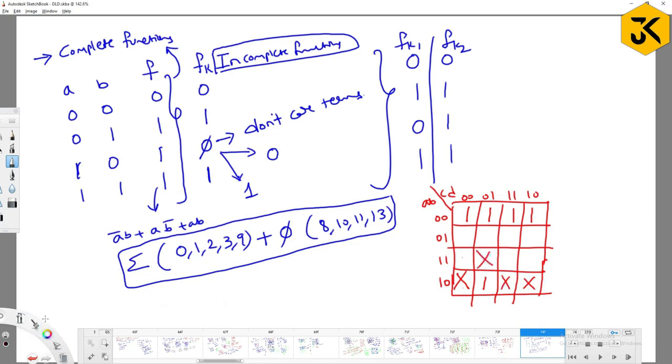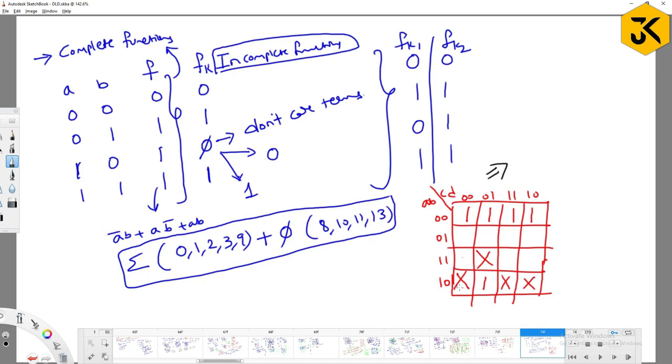Now what is the resultant expression you are going to get? You have to consider the possible functionalities. In place of this don't care, you may get 0 or you may get 1, right? So in order to get a very simplified expression, you can consider these don't cares or you may not consider them. If you consider them, what will happen?